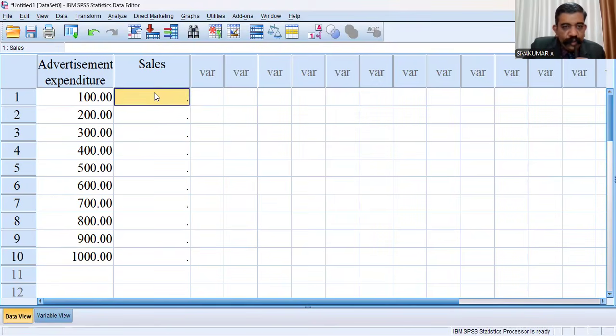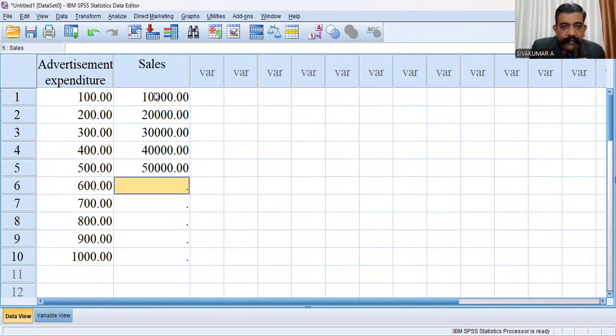Then the sales values: 10,000, 20,000, 30,000, 40,000, 50,000, 60,000, 70,000, 80,000, 90,000, then 1 lakh. All are imaginary values.